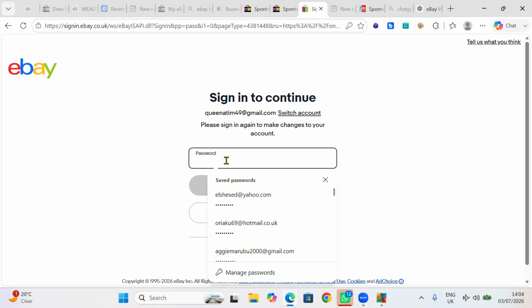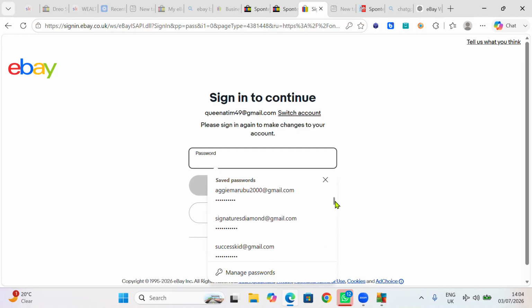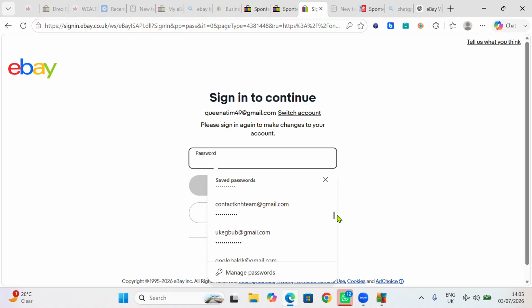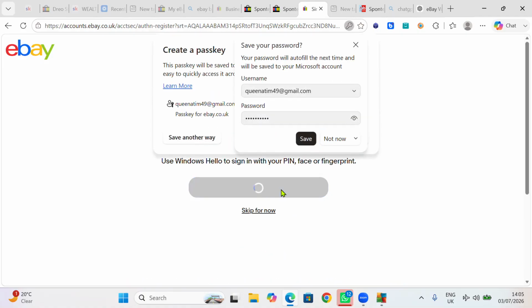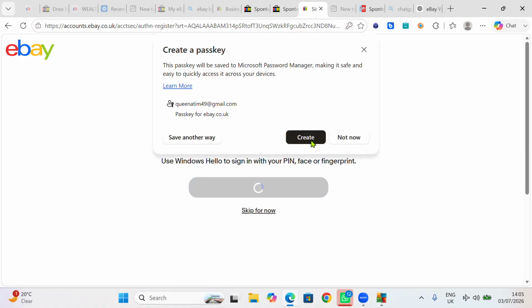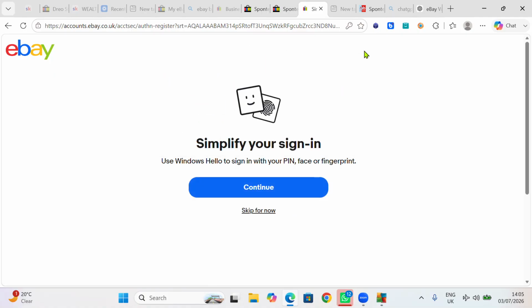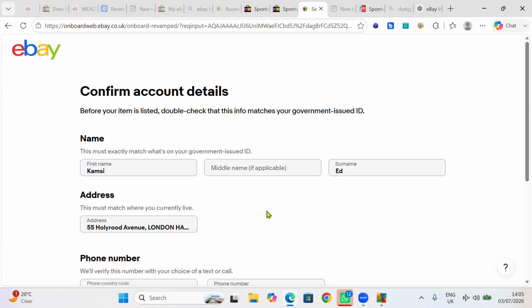Now they're asking me to log in. So because they're asking me to log in, I have to go to login. Let me see if I still have the account here. Where is the account? Let me see this one. Then I'll go to login. You put your password and login. Yeah, I'm going to skip for now. I don't want to create a passkey. Skip for now. That one is like a one-time login.